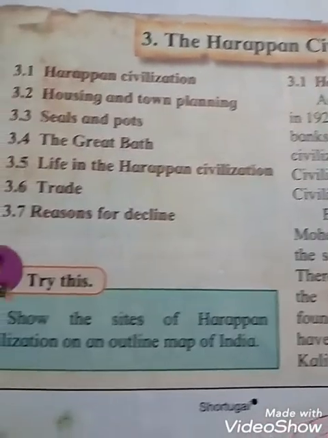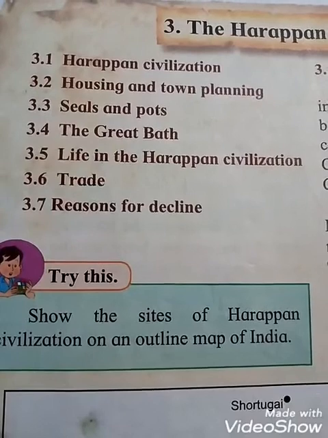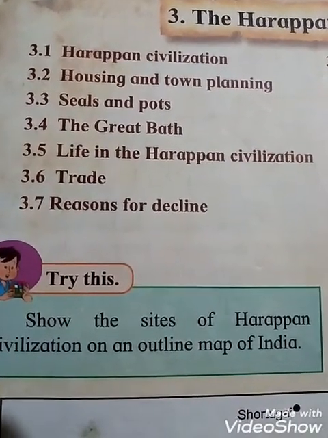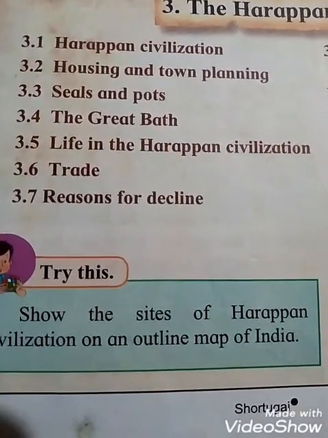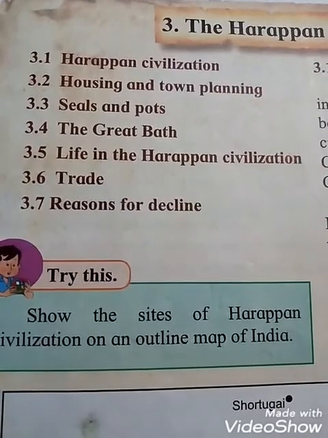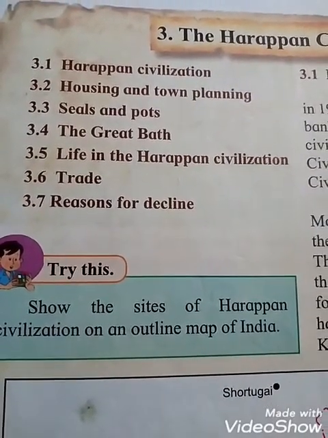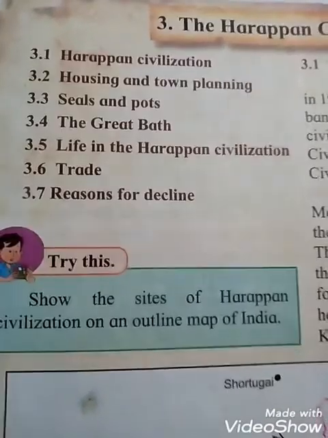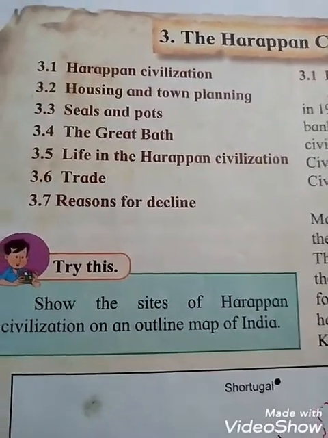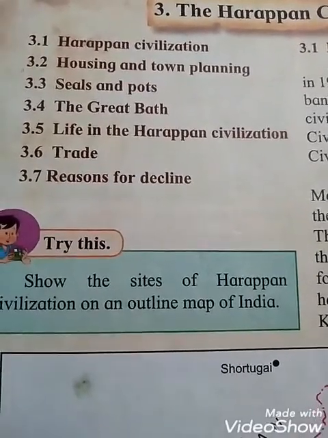Okay students, see that some points are given here, so we will discuss these. 3.1 Harappan civilization, 3.2 housing and town planning, 3.3 seals and ports, 3.4 the Great Bath, 3.5 life in the Harappan civilization, 3.6 trade, 3.7 reasons for decline. So see students, all these points we will discuss in this chapter.